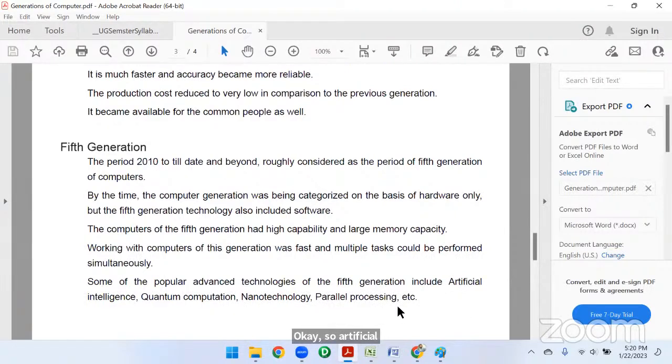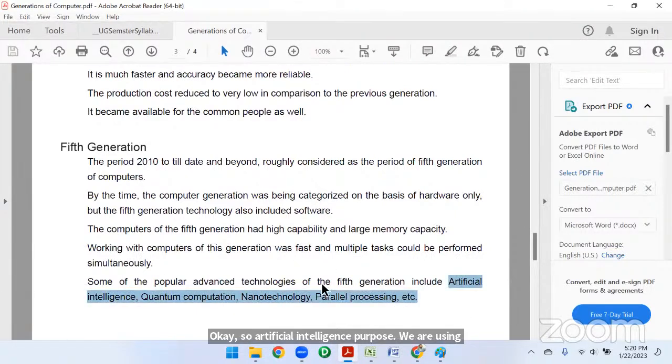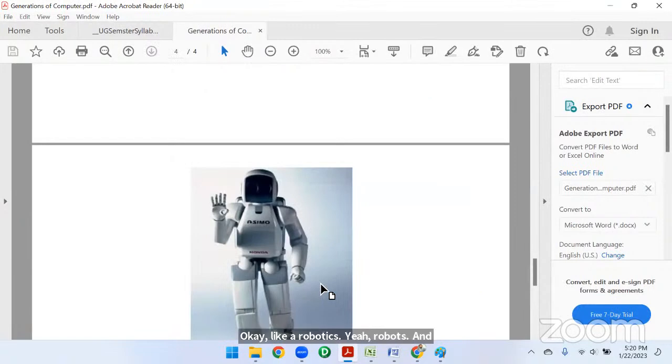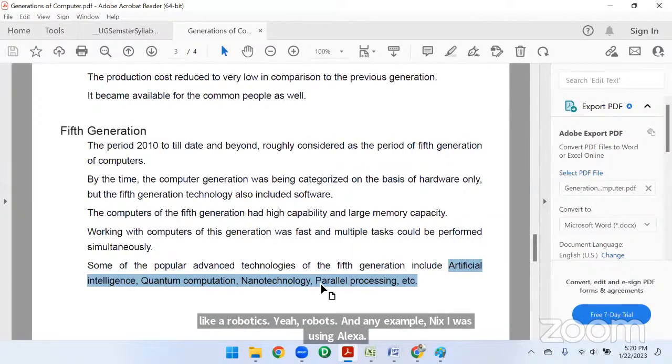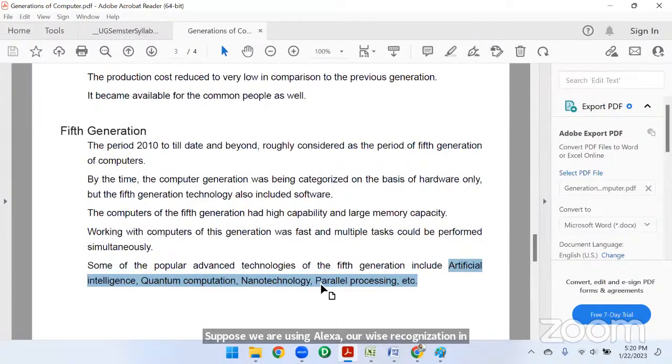Like robotics, robots, and for example Alexa or voice recognition in our mobile. Automatically they will recognize your voice and produce the result you want. If you ask anything to Alexa, it will give you the result for that particular requirement, right? So all these are done with the help of fifth generation computers.